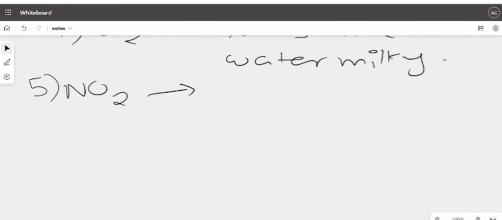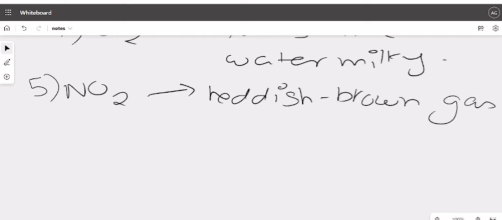So for NO2 you will be writing reddish brown gas, or reddish brown fumes also you can mention, but it's reddish brown gas. Clear? So the answer is reddish brown gas, NO2. NO2 observations are generally present in HNO3 reactions. There you have to write NO2 as reddish brown gas evolves. Clear? NO2.